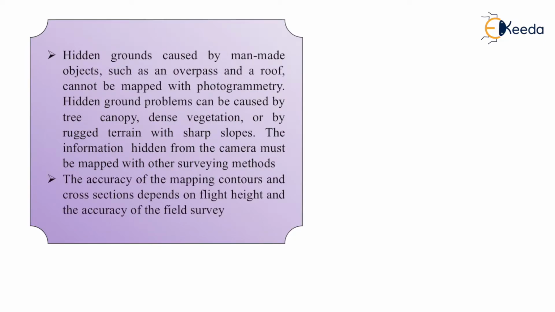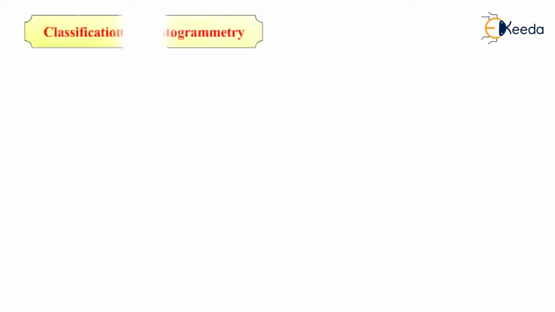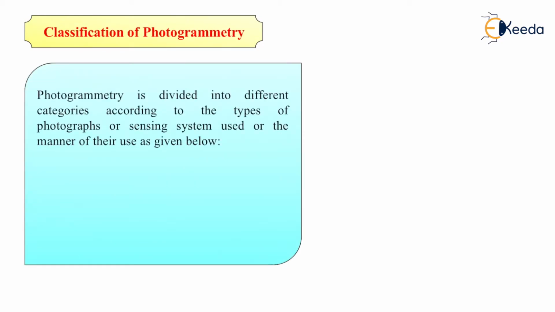The accuracy of the mapping contours and cross sections depends on flight height and the accuracy of the field survey. Now let us discuss the classification of photogrammetry. It is divided into different categories according to the types of photographs or sensing system used or the manner of their use, as given below.